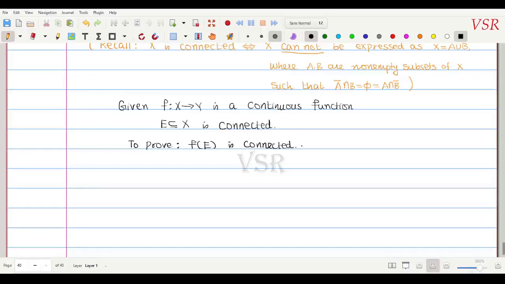அப்ப நான் என்ன பண்றேன் அப்படின்னா, suppose f of E is not connected னு எடுத்து we are going to give a contradiction. So this is an idea. So f of E connected னு ப்ரூஃப் பண்ணனும். ஒருவேளை f of E not connected ஆ இருந்தா ஒரு contradiction கொண்டு வர போறேன். Okay.